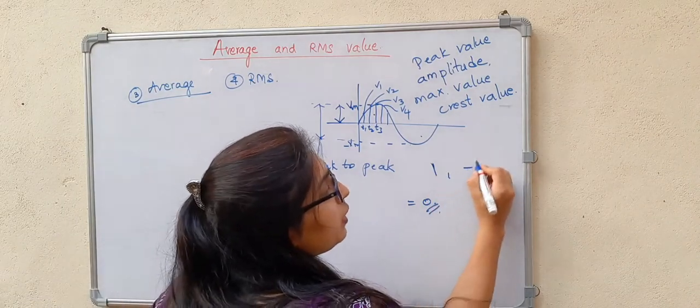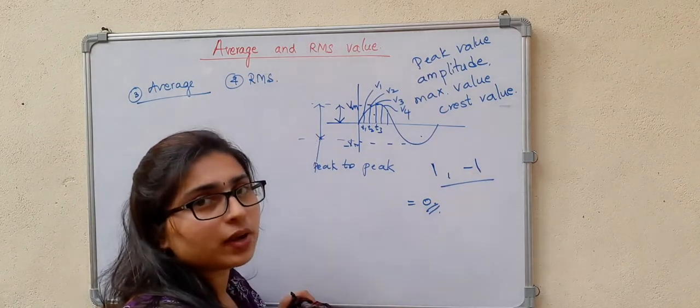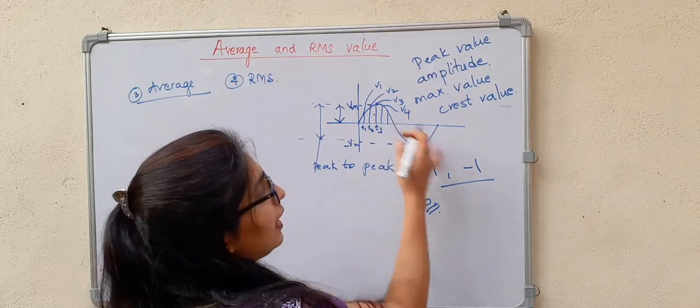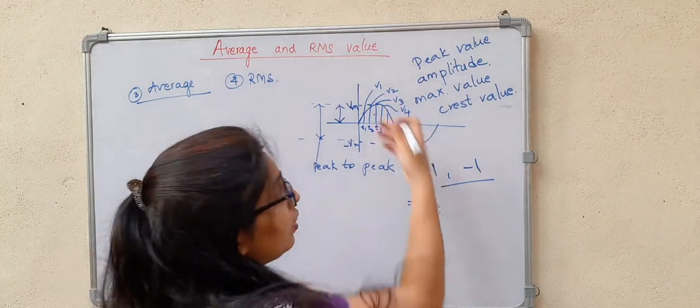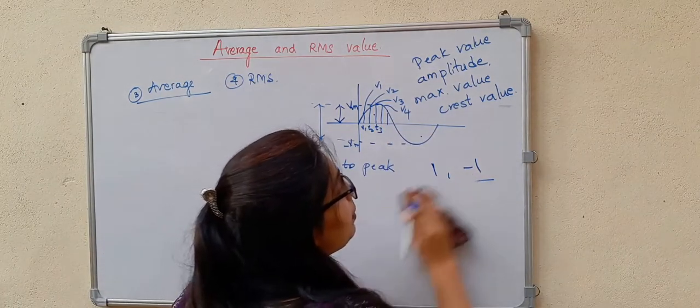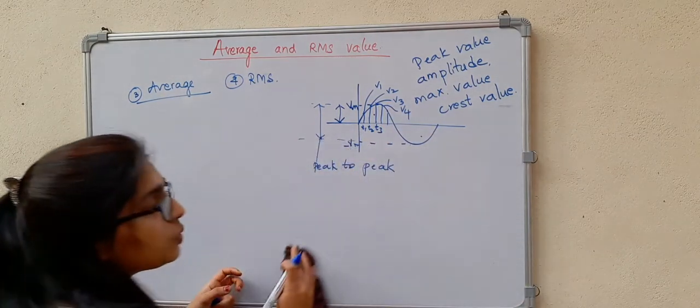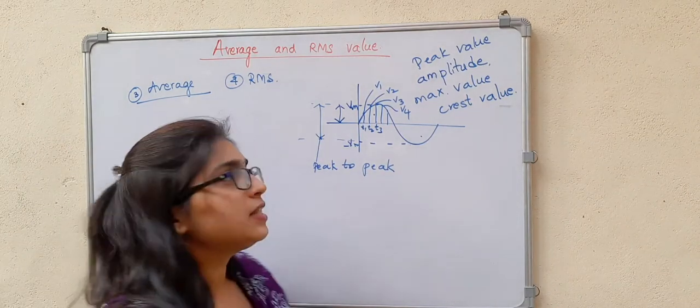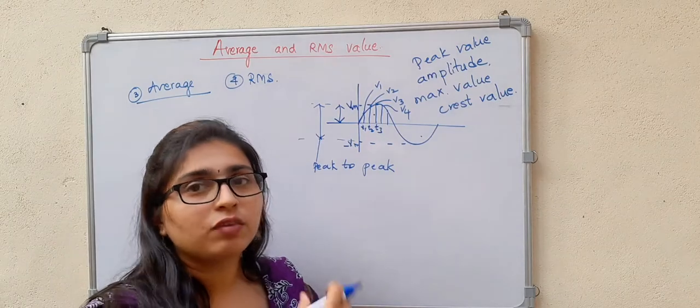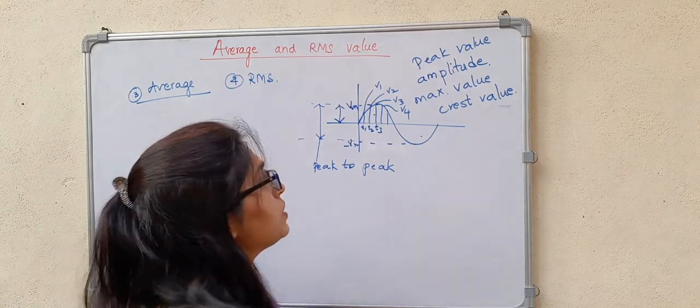If you have 1 and minus 1, what will be your average value? It will obviously be 0. Likewise, in a symmetrical alternating quantity, your average value will be equal to 0. Practically that is not useful, so we consider only one half cycle and find the average value.